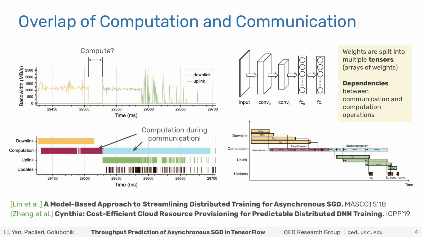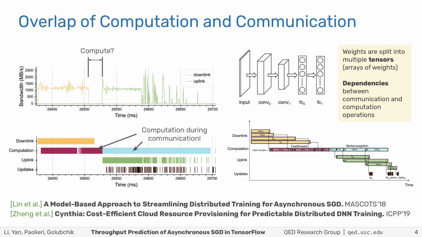In fact, the first part of the computation, the forward propagation in red, starts well before the end of the downlink in yellow, and the second part of the computation, backpropagation in blue, continues during the uplink phase. The reason for this is that model parameters, the weights of the deep neural network, are not transferred as a single message from the parameter server to a worker, but they are split into multiple tensors, each used for different operations at different layers of the neural network.